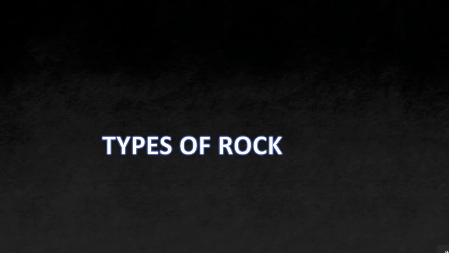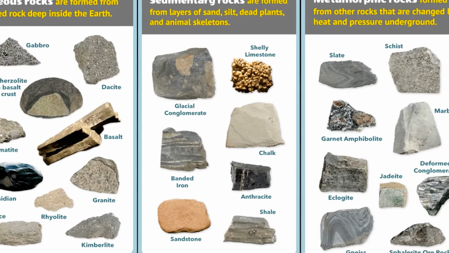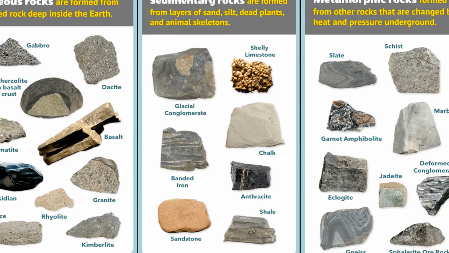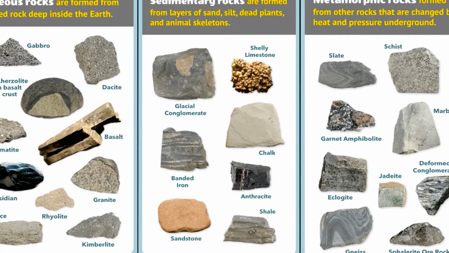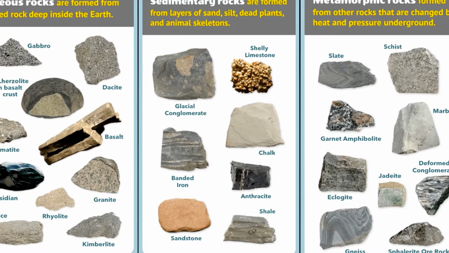Types of rock. Rocks are classified on the basis of their origin. The three main types of rocks based on origin are the igneous, the sedimentary and the metamorphic rocks. Igneous rocks are formed from melted rock deep inside the earth, and sedimentary rocks are formed from layers of sand, silt, dead plants and animal skeletons. Metamorphic rocks are formed from other rocks that are changed by heat and pressure underground.